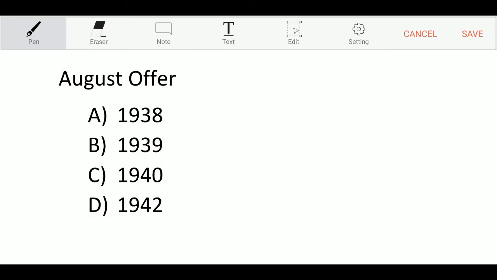August Offer in the year. Option A, 1938. Option B, 1939. Option C, 1940. Option D, 1942. And the correct answer is option C, 1940.